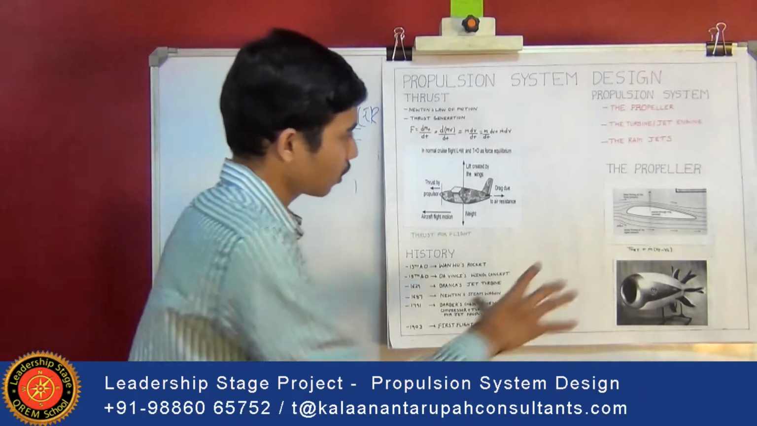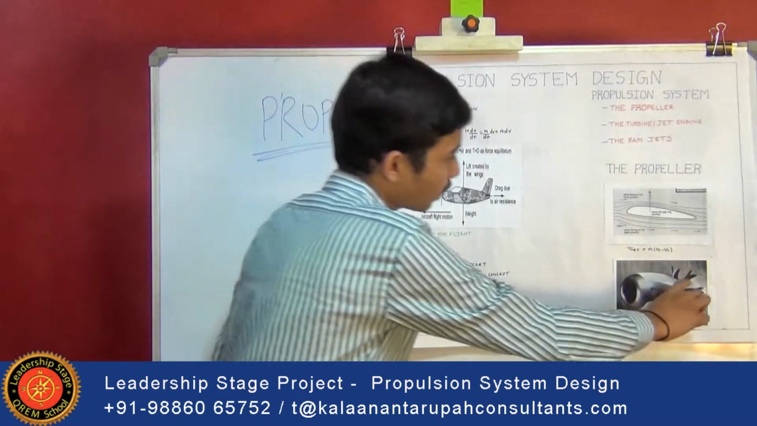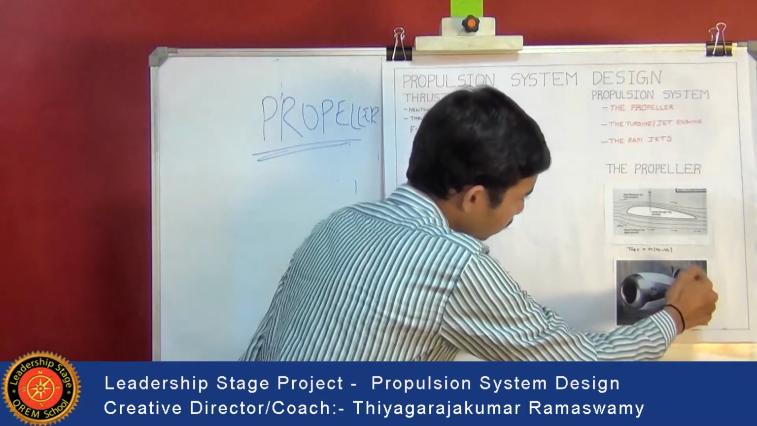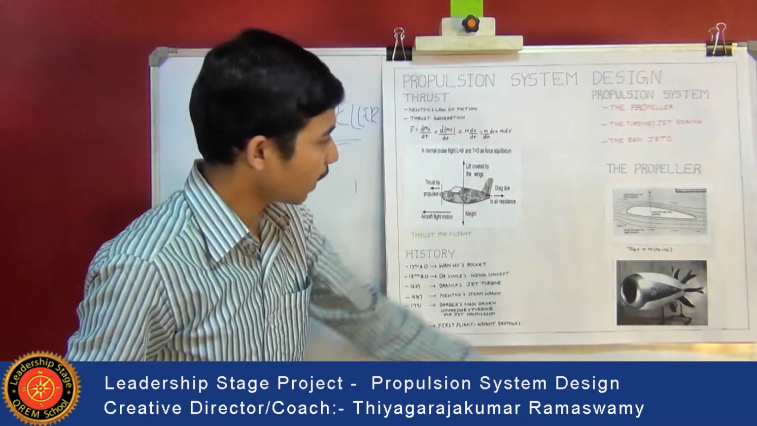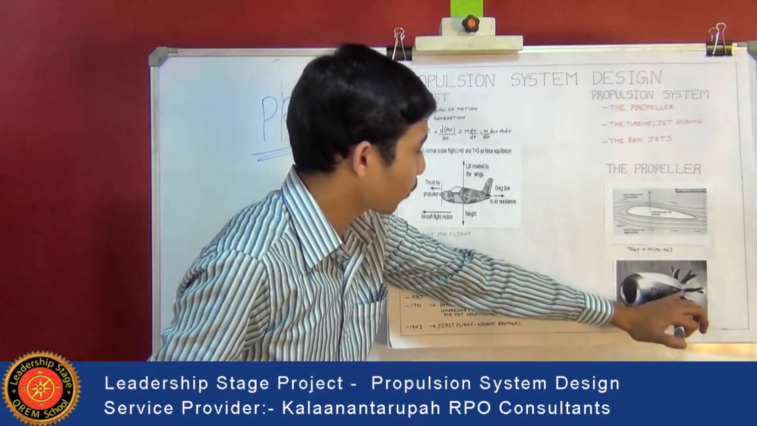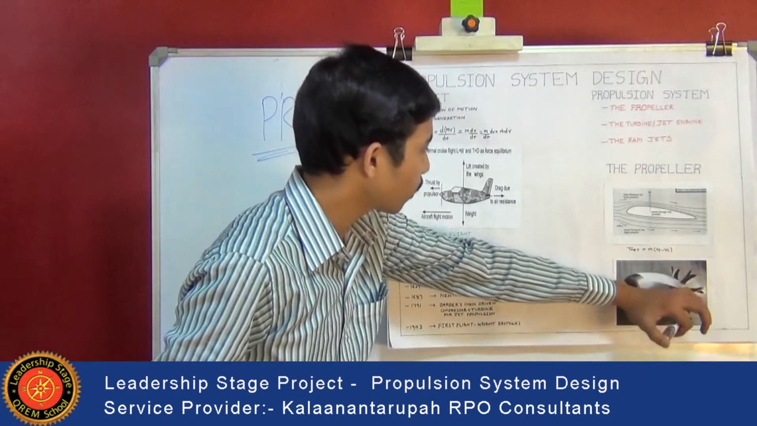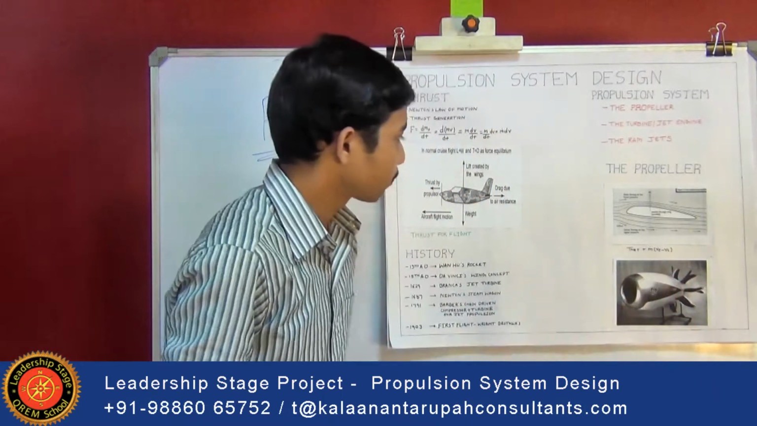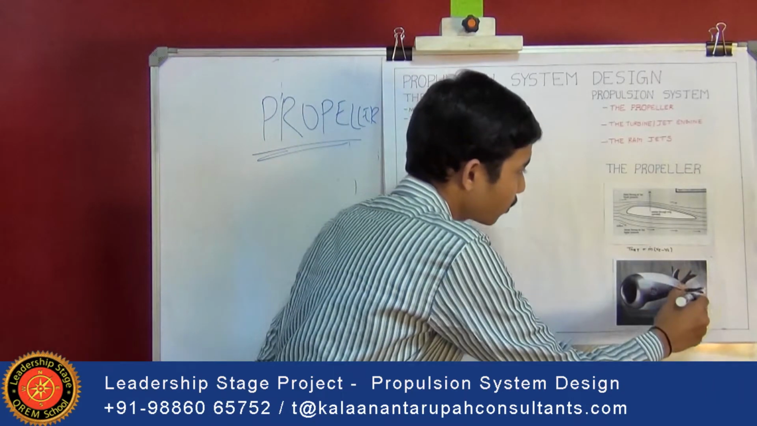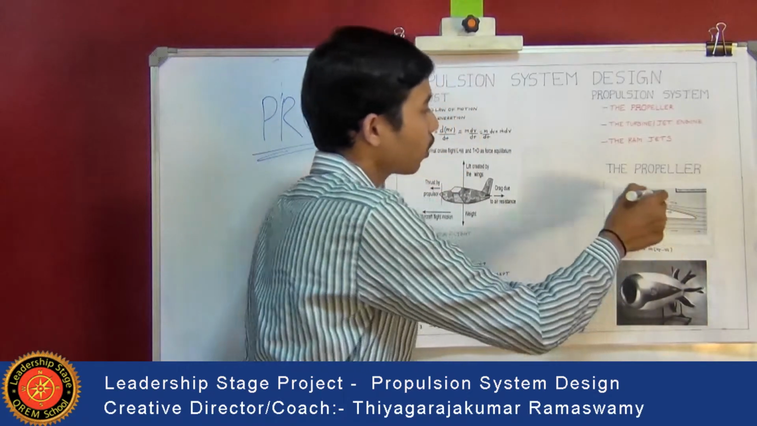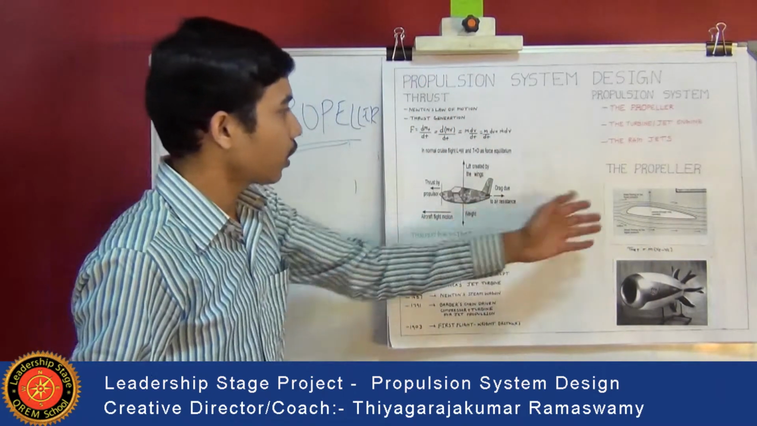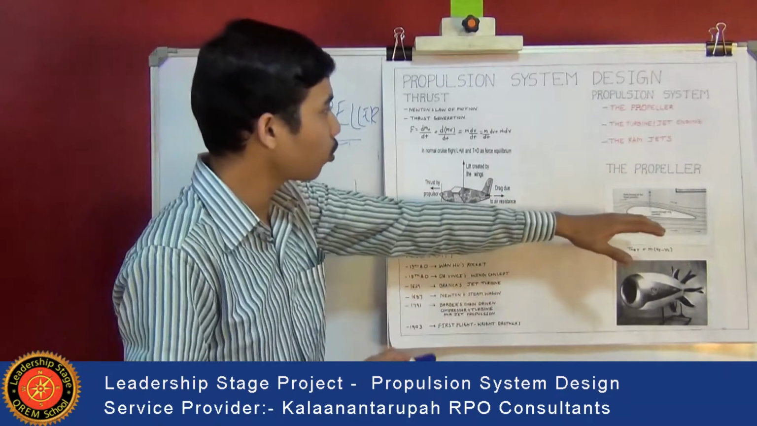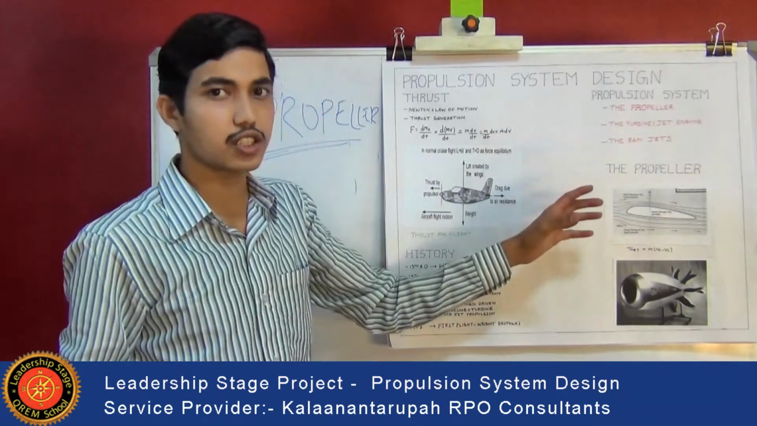This is an actual engine. Here you can see the propeller, created by GE for NASA. These are different propellers. It's actually a multi-blade propeller. Here the number of blades is larger, and the shape of each is similar to the shape of an aerofoil, so it creates lift, and this lift is created due to the pressure difference. That's how the propeller creates thrust.